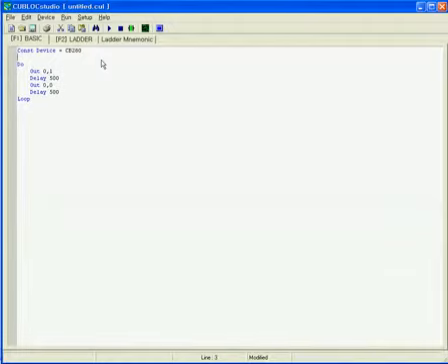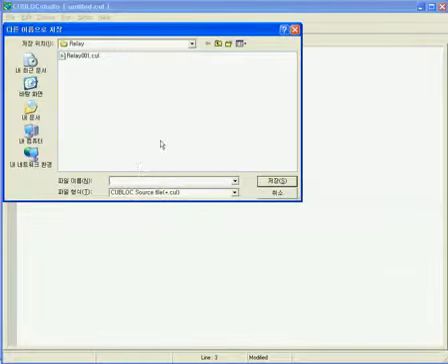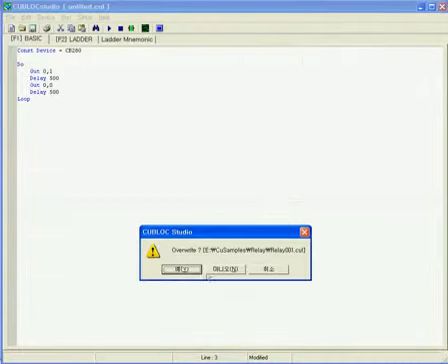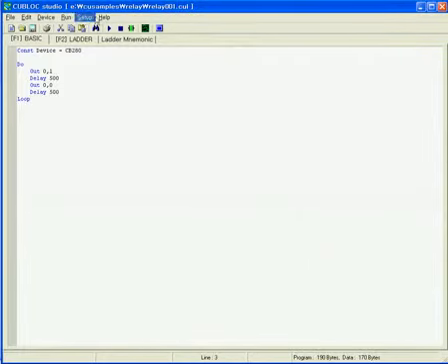connect the module and then save as relay 001, I guess. Yep, and then download it. Make sure you have your module on.